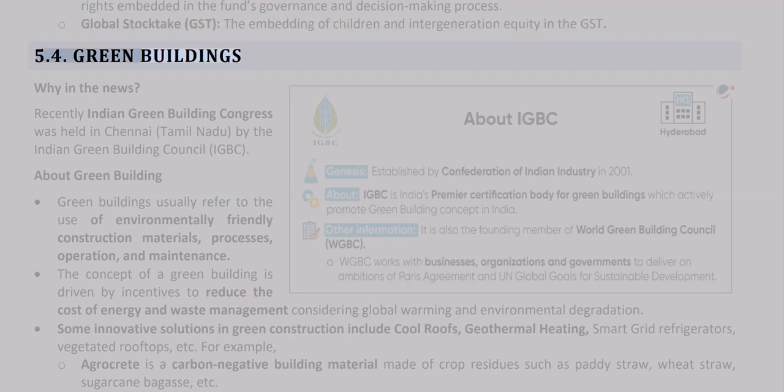5.4 Green buildings. Why in the news? Recently, the Indian Green Building Congress was held in Chennai, Tamil Nadu, by the Indian Green Building Council, IGBC. About green building.